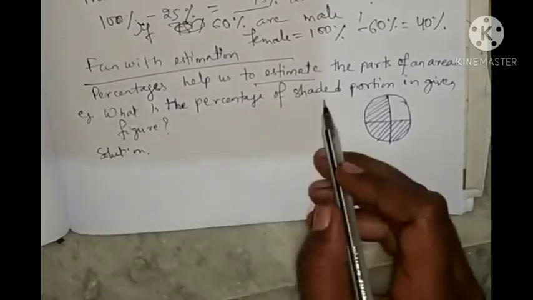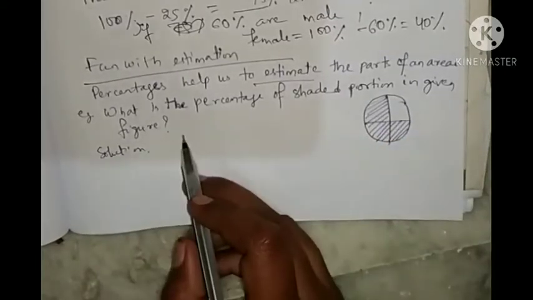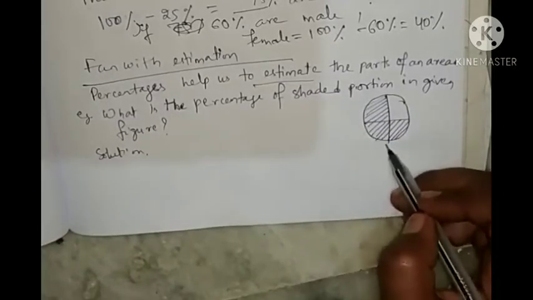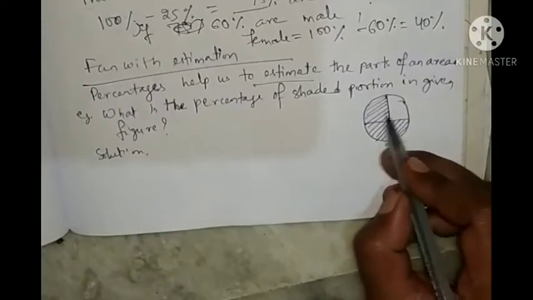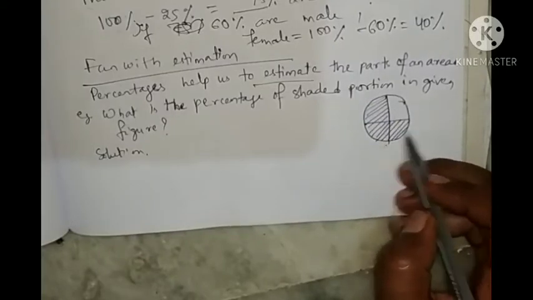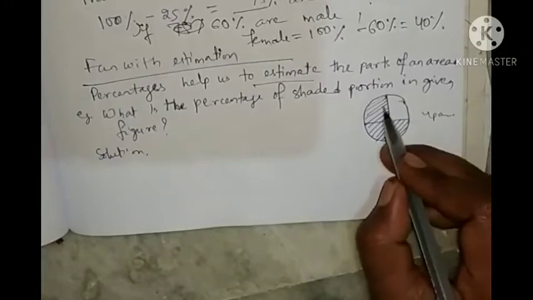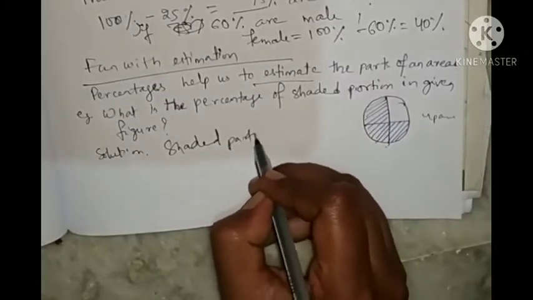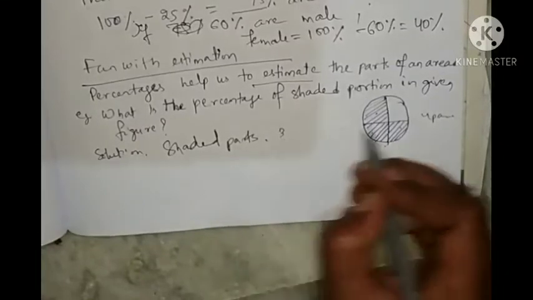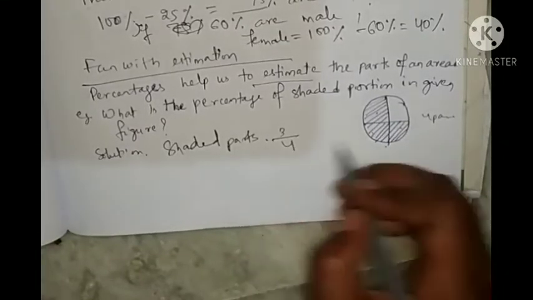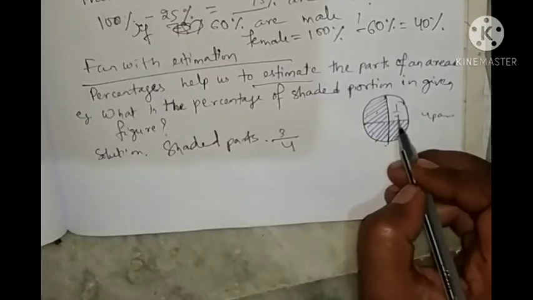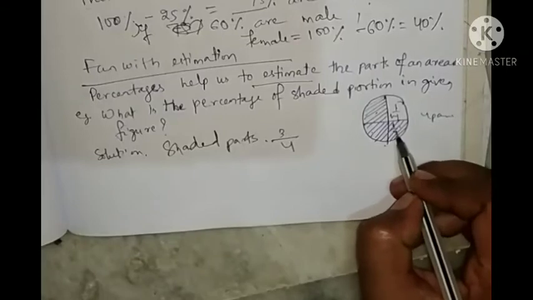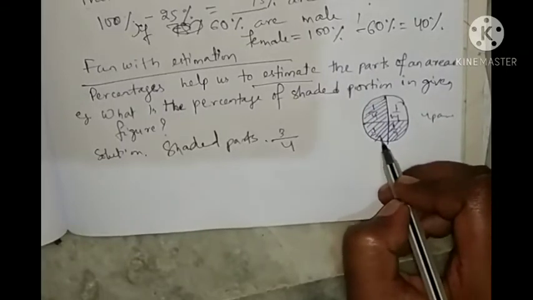What is the percent of the shaded portion in the given figure? Look here, nothing is given. A full circle is given. Here this whole is divided into how many parts? 4 parts. So this shaded part is how much? The shaded part is 3/4, and the non-shaded part is 1/4. Okay, so we know that this is 1/4, this is 1/4, this is 1/4, this is 1/4.